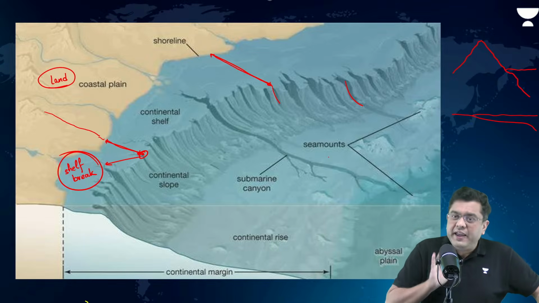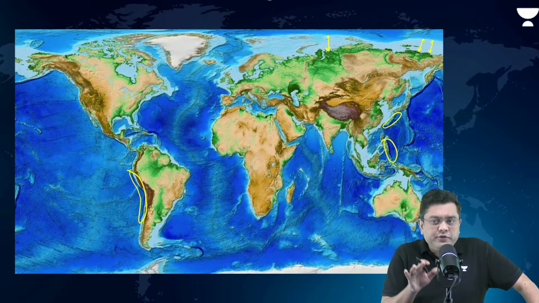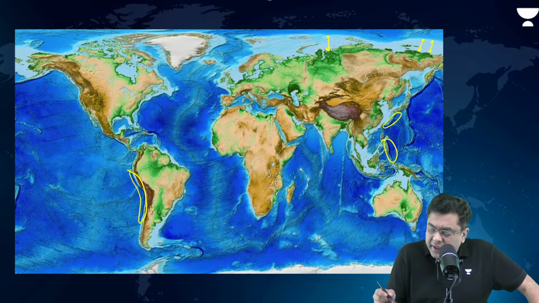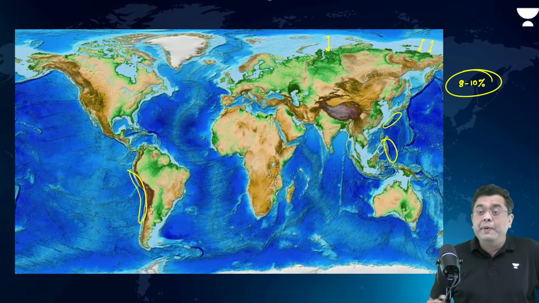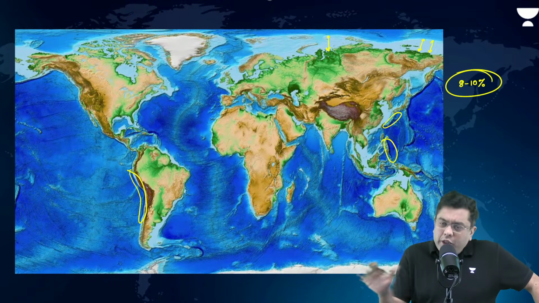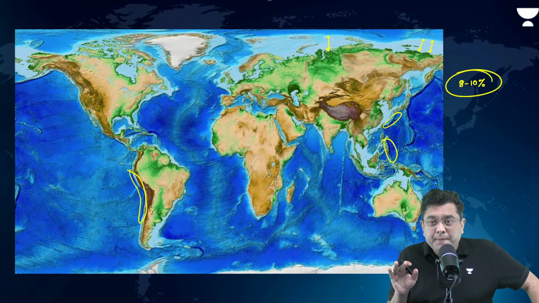So this shelf area, if you take a look at this map, you will observe that the shelf area is not very dominant, isn't it? Shelf area, believe it, is roughly around 8 to 10% of the overall global ocean. All the oceans combined, shelf area is only 8 to 10%. That's it.